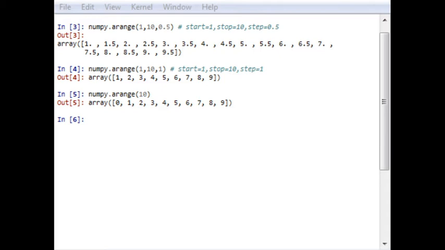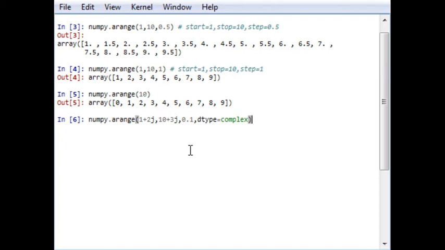You can also generate a sequence of complex numbers using arange. For example, I want to create a range with step size 0.1, start point 1 and stop point 10. Just for example, let me try it. Now we have to define the data type equal to complex, or an error may be generated. It is not compulsory that an error will be generated, but there are chances that by default arange will not take this.